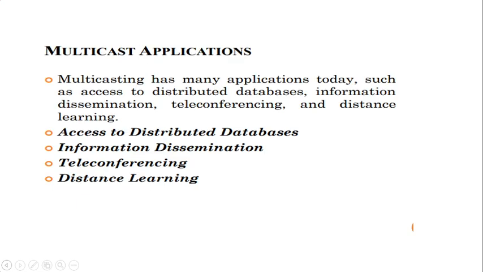Some of the applications of multicasting are access to distributed databases, information dissemination, teleconferencing, as well as distance learning, right? One of the best examples for multicasting is online classes that are happening, right? There will be only one source and there will be multiple destinations. Those who need to attend the classes can come inside the class and they can hear or see what is happening inside the class, right? So that is one of the examples of multicasting.